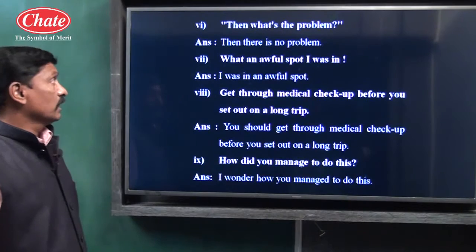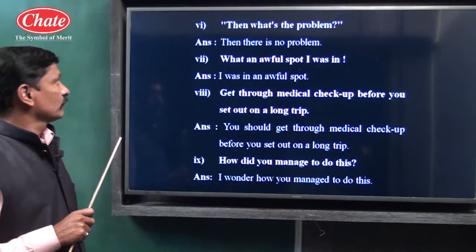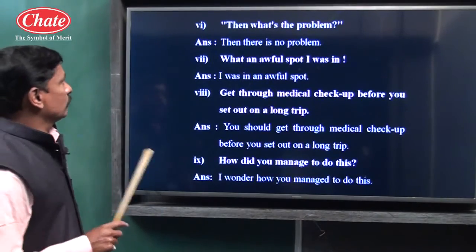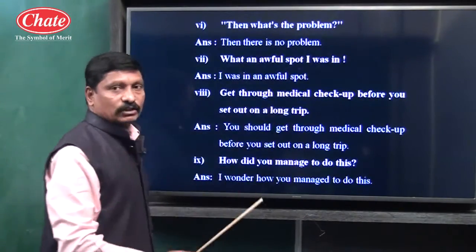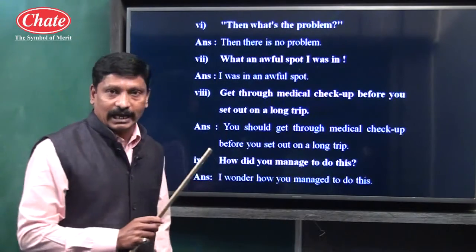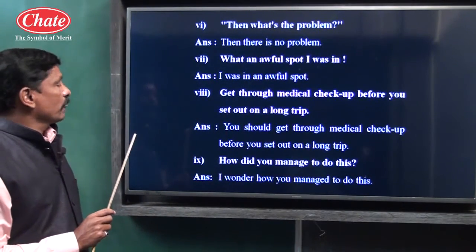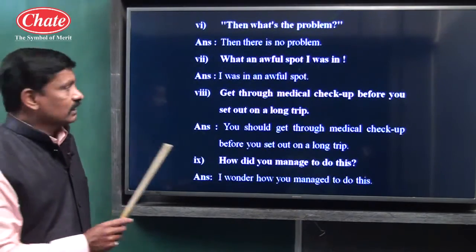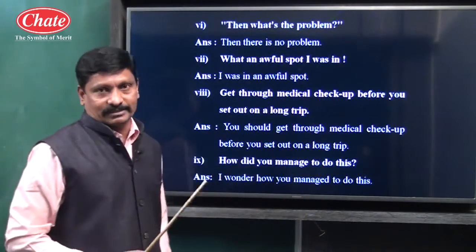Example number 6. Then what's the problem? Then there is no problem. See children, interrogative mark is given, interrogative, and this is assertive conversion. Next example. What an awful spot I was in. This is exclamatory type of sentence.